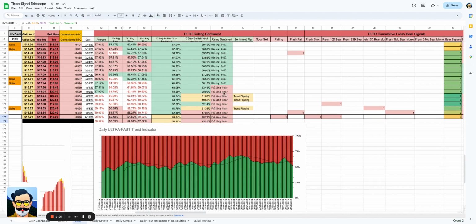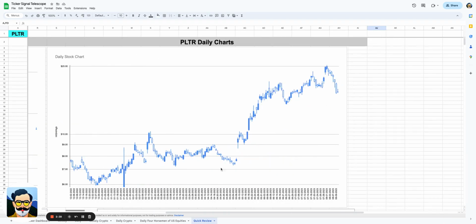Now, we look at the rolling sentiment. We are on a falling bear. That is quite positive, actually, because you want a pullback to be able to buy for a higher price. We look here at the 2-day, we are at 50%. On the 5-day, we're at 52%. I think the most important thing, if I was looking at anything, is that on the 10-day here, tomorrow we're going to go from 40% to 43%. So we are moving up. Tomorrow on the 23-day, we're going to go from 50.34% to 50.19%. That's not a great drop, but it is less of a drop than we saw from 52 or 54 or 57 or 58. That's less of a drop. So that actually kind of highlights that we may see something where we're starting to stop.